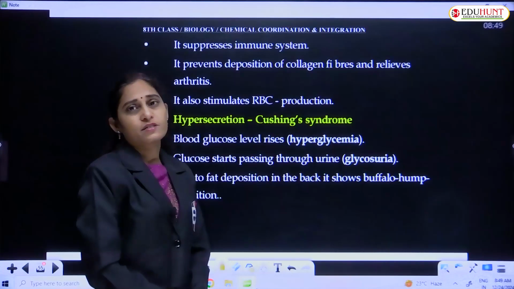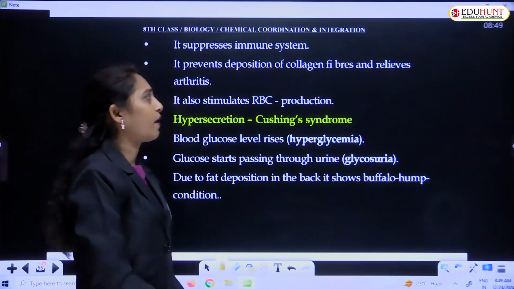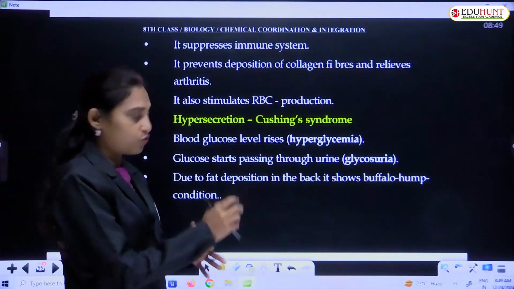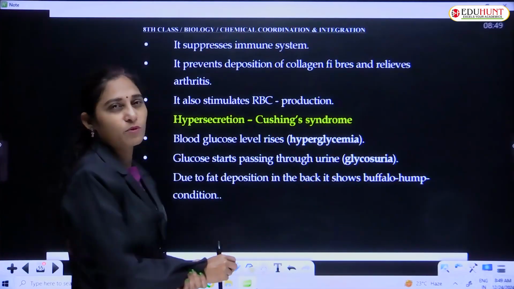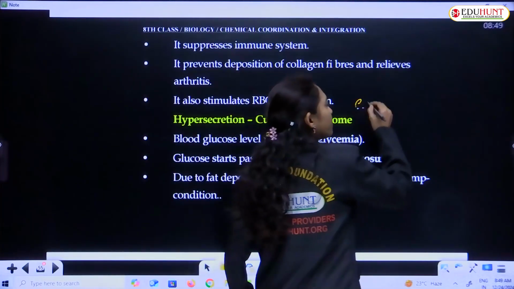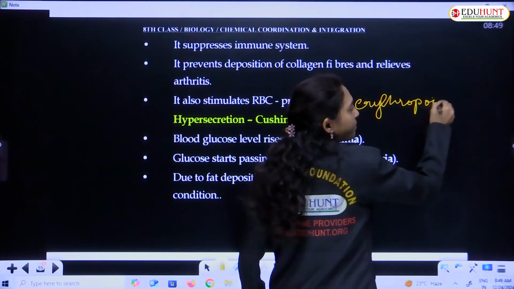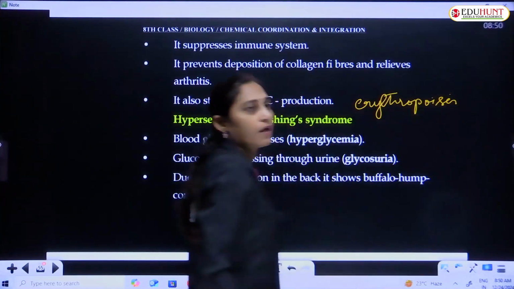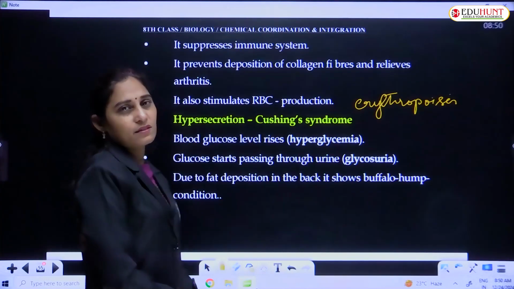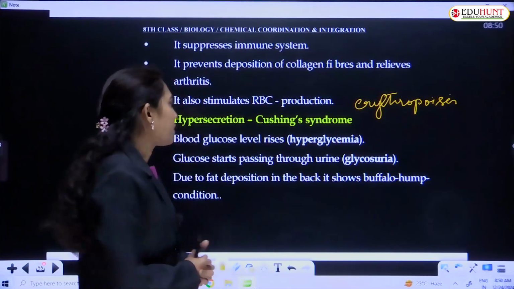It suppresses the immune system and prevents deposition of collagen fibers and relieves arthritis, that is joint pains. It also stimulates RBC production, called erythropoiesis. What happens if this hormone secretion becomes high?